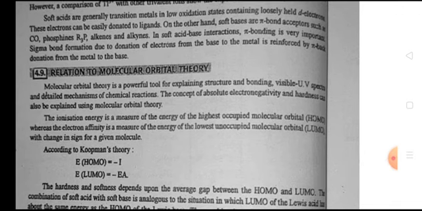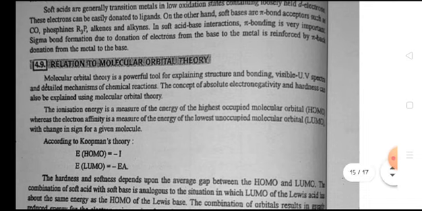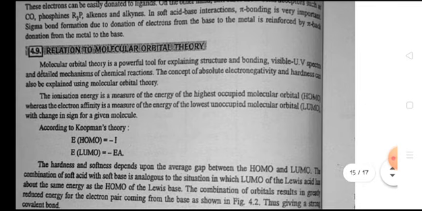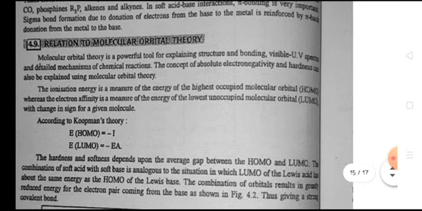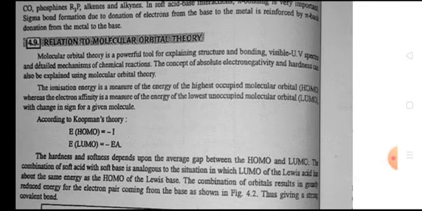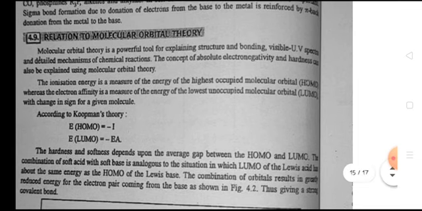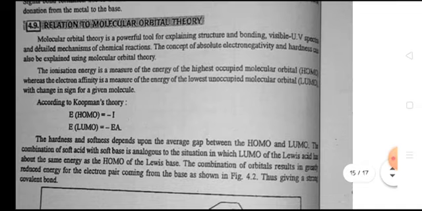These electrons can be easily donated to ligands. On the other hand, soft bases are pi bond acceptors such as CO, phosphines R3P, alkenes and alkynes. In soft acid-base interactions, pi bonding is very important. Sigma bond formation due to the donation of electrons from the base to the metal is reinforced by pi back donation from the metal to the base.